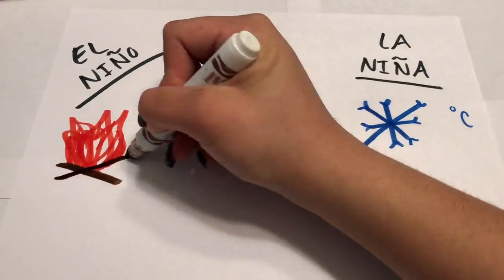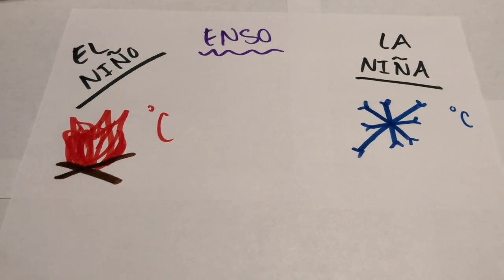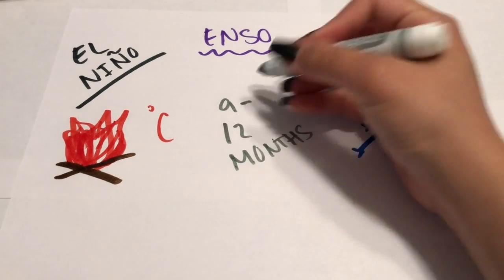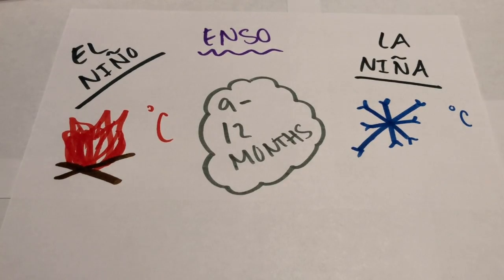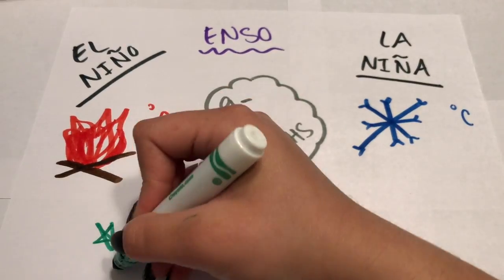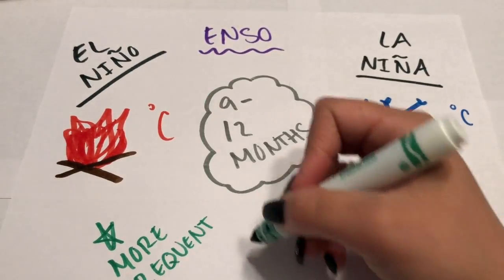This can cause global weather and climate change, and El Niño and La Niña typically last 9 to 12 months. They also occur on average every 2 to 7 years. But typically El Niño occurs more frequently than La Niña.